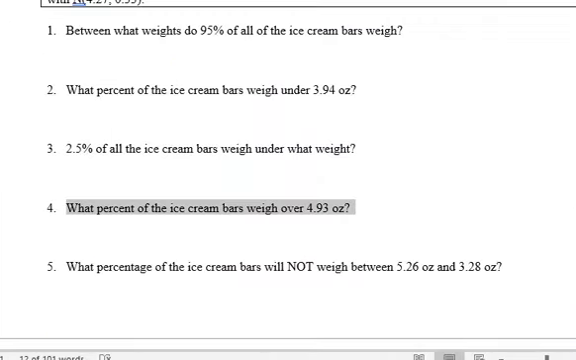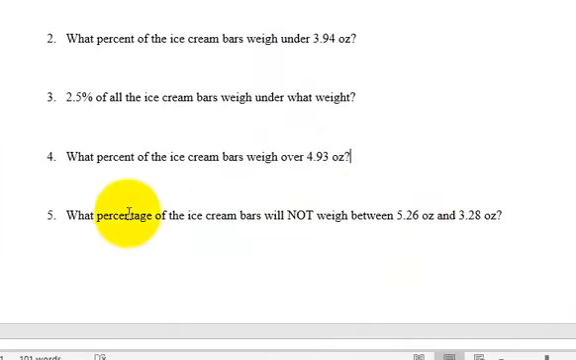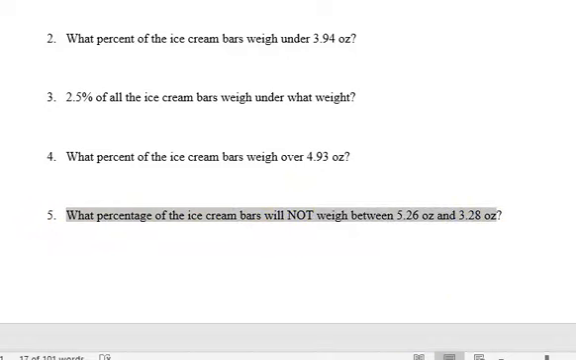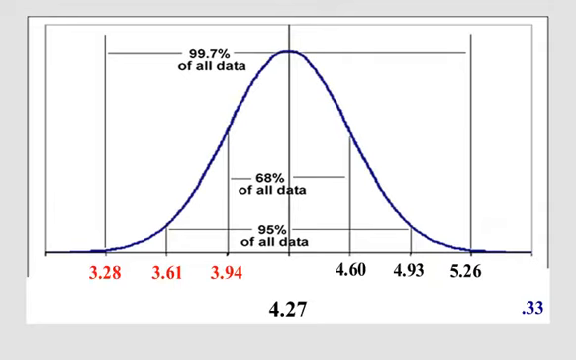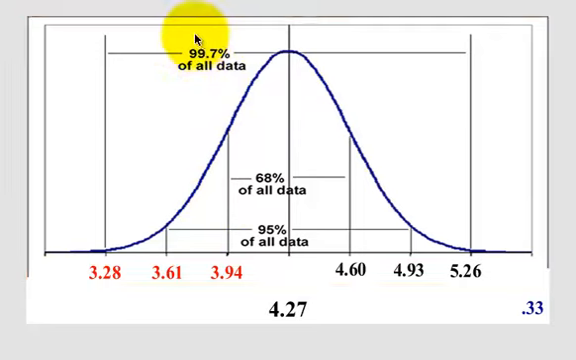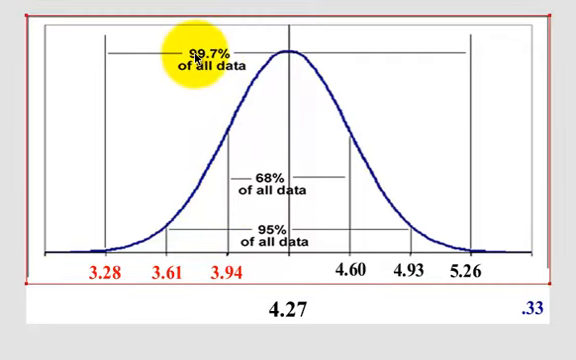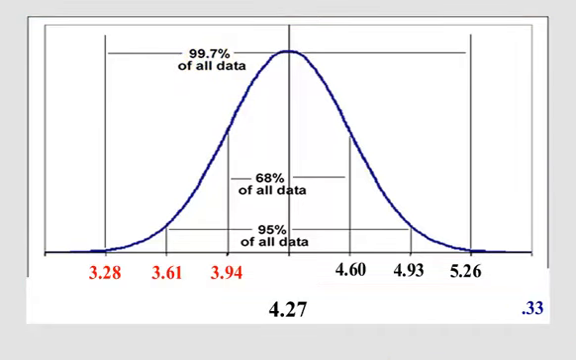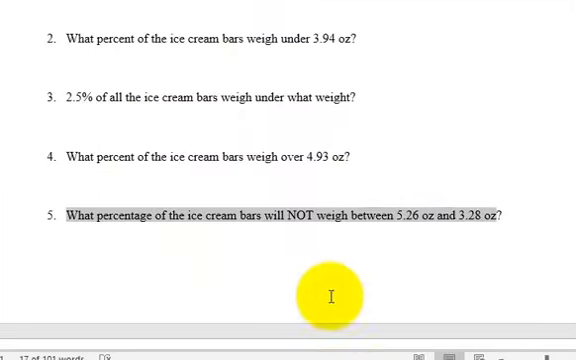Almost finished. What percent of the ice cream will not weigh between 5.26 and 3.28? So the key word is not. So there's 3.28, 5.26. That is the 3 standard deviation rule. That's the 99.7. So all we do is take 100% and subtract 99.7, and we get 0.3%. And that is all she wrote. Hope these help. MGZ out.